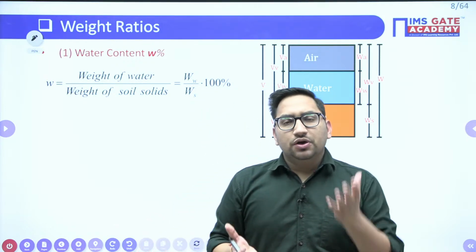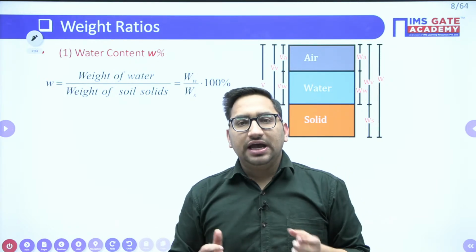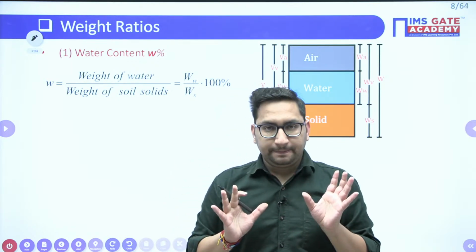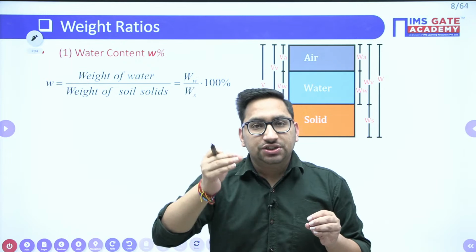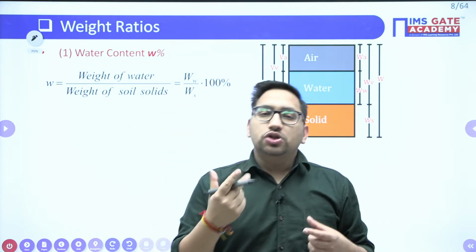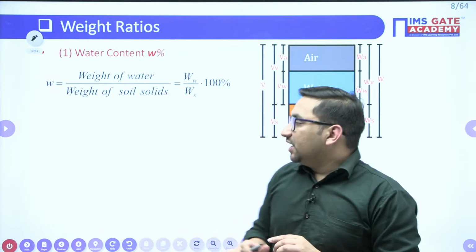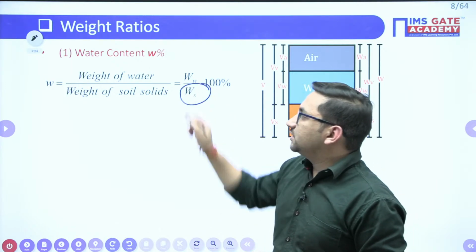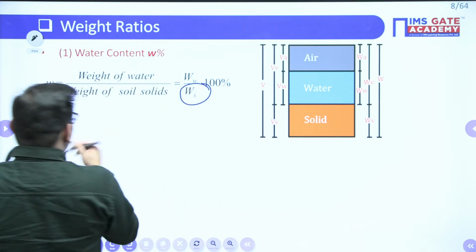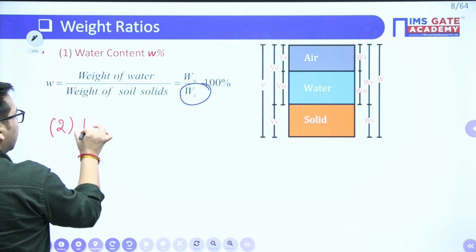We know that the total weight of soil consists of weight of solids and weight of water, and this weight of water is going to change if you change the water content, right? If the amount of water gets changed, the total weight of soil is going to change. Also total volume of soil is a frequently changing quantity. So it is better to represent in terms of solids, right? Sometimes nowadays a new quantity is also used, that is your volumetric water content.